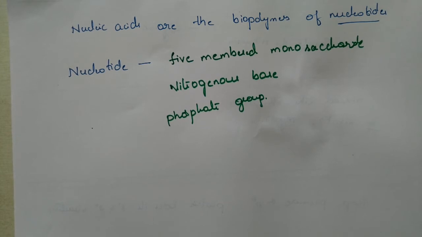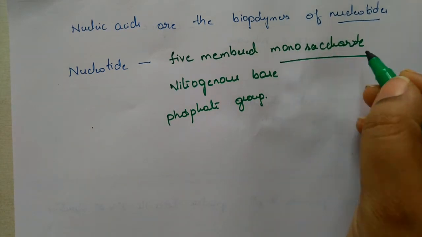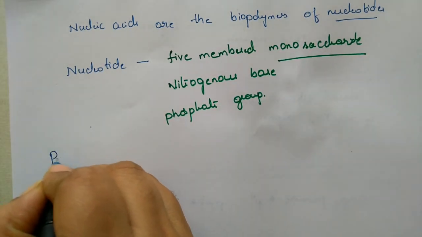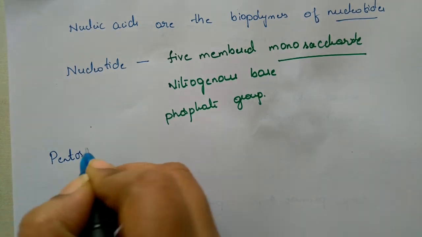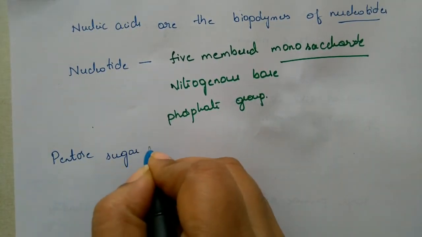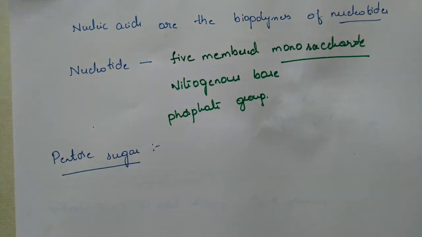So each nucleotide is made up of all these three parts. Sugar is nothing but monosaccharide. A 5-membered sugar moiety, a 5-membered monosaccharide, we call pentose sugar.